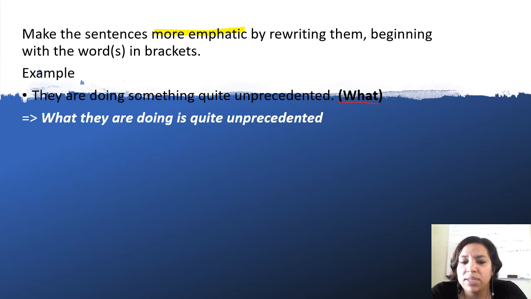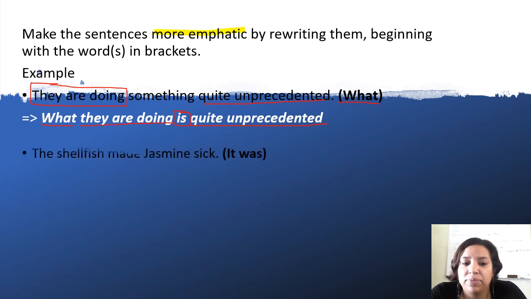What goes at the beginning of the sentence? We are writing the first part of the sentence, and then we are adding an auxiliary that helps us complete the sentence with the last part of the original one, that is quite unprecedented.